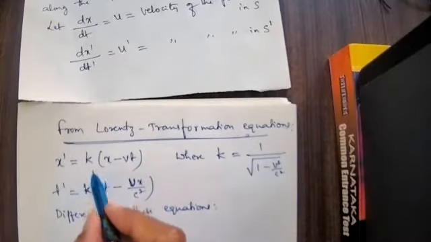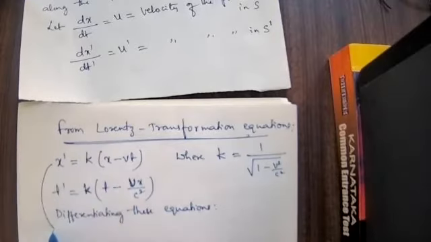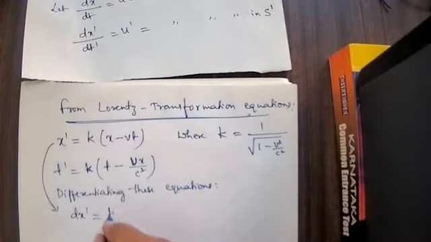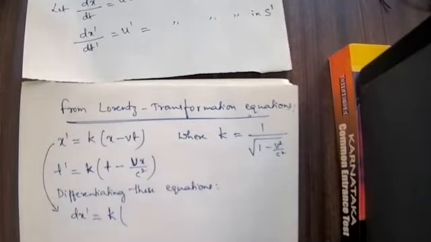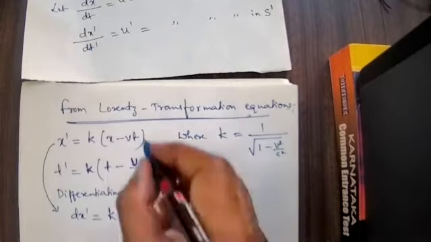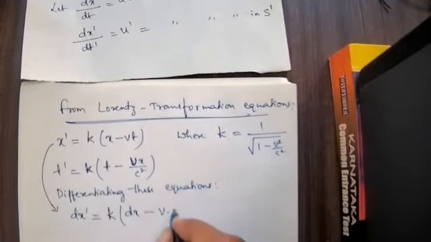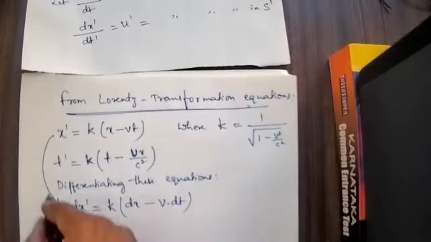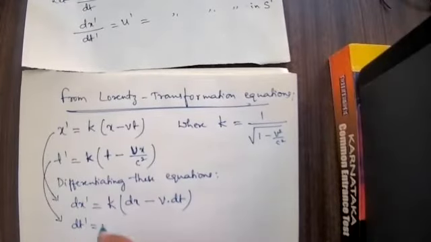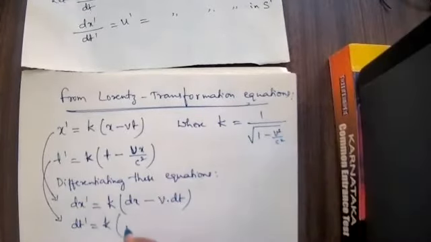If you differentiate this, you will be getting dx dash is equal to a constant, multiplication sign is there, therefore I will write that, dx, differentiation of this, minus v into dt. Differentiation of this second equation, dt dash, k is a constant, into dt.